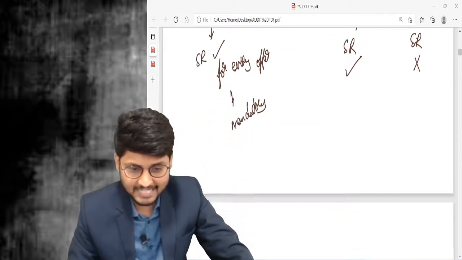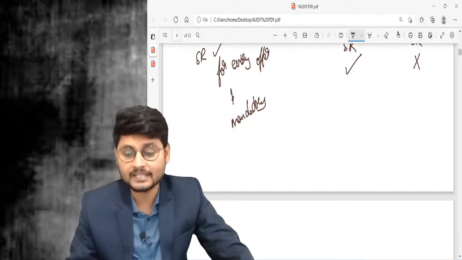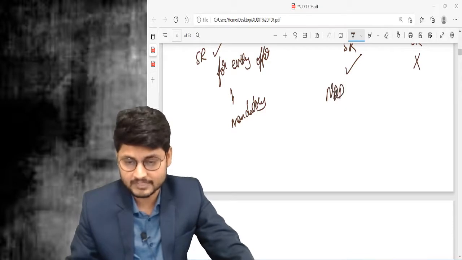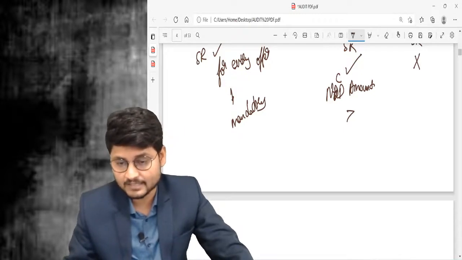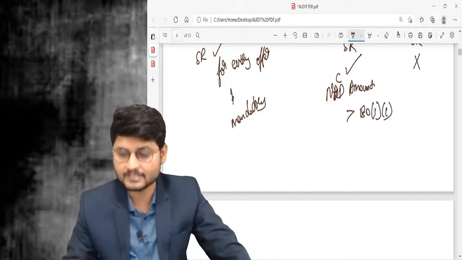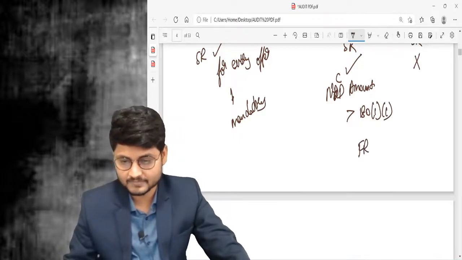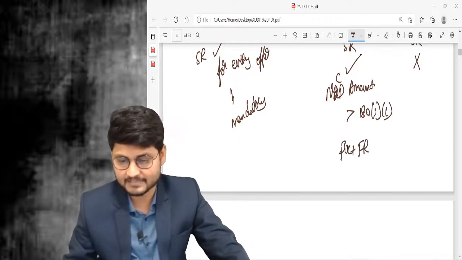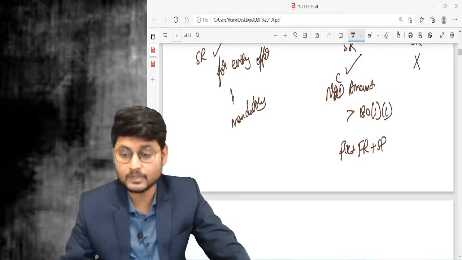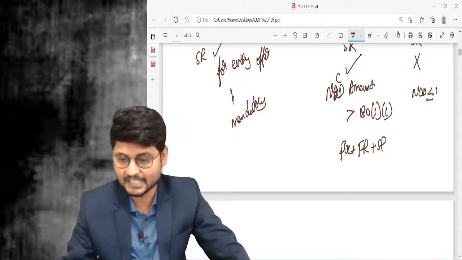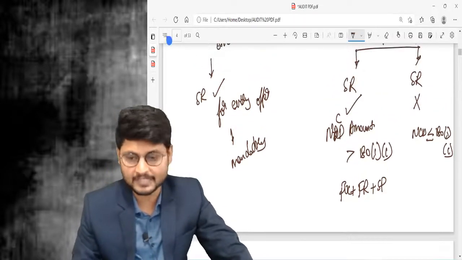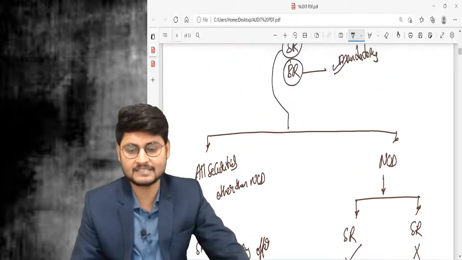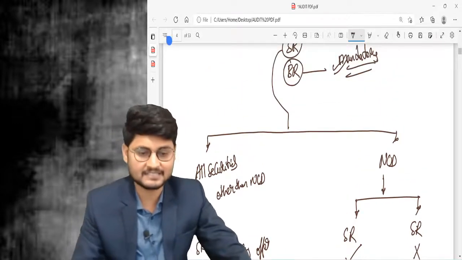It is only applicable when the NCD amount is exceeding section 180 subsection number 1 clause number C, that is paid up capital plus free reserves plus securities premium. When NCD is less than or equal to that limit, special resolution is not required, board resolution is sufficient. Board resolution in any case is mandatory, but special resolution, this is the chart you need to take.